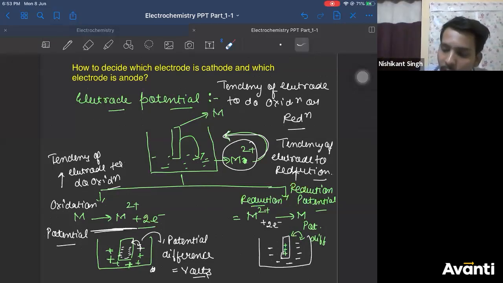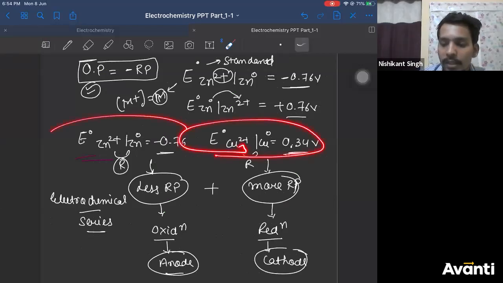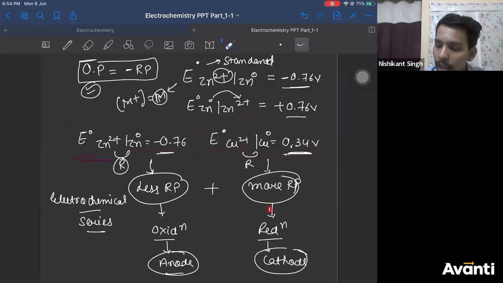Beta, I have written here, na? What I have written here? The electrode which is having more reduction potential will do reduction. What is reduction potential? Tendency to do reduction, right? So here the tendency to do reduction for copper is more than zinc. So copper will do reduction, and reduction happens at which electrode? Cathode.